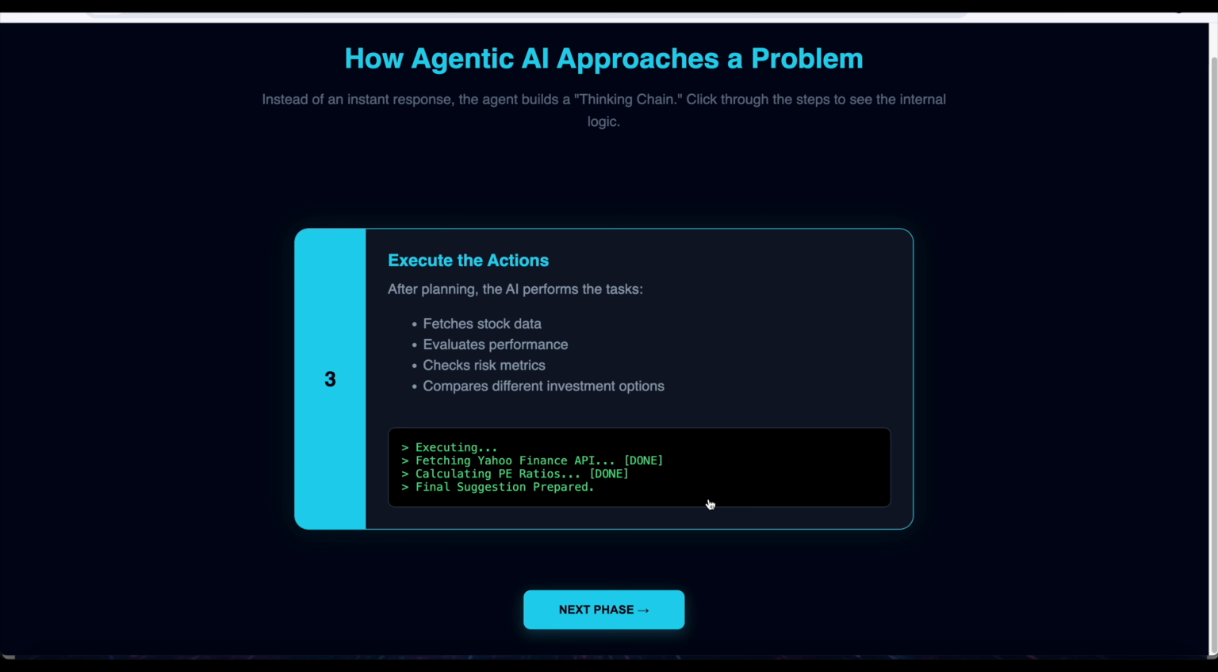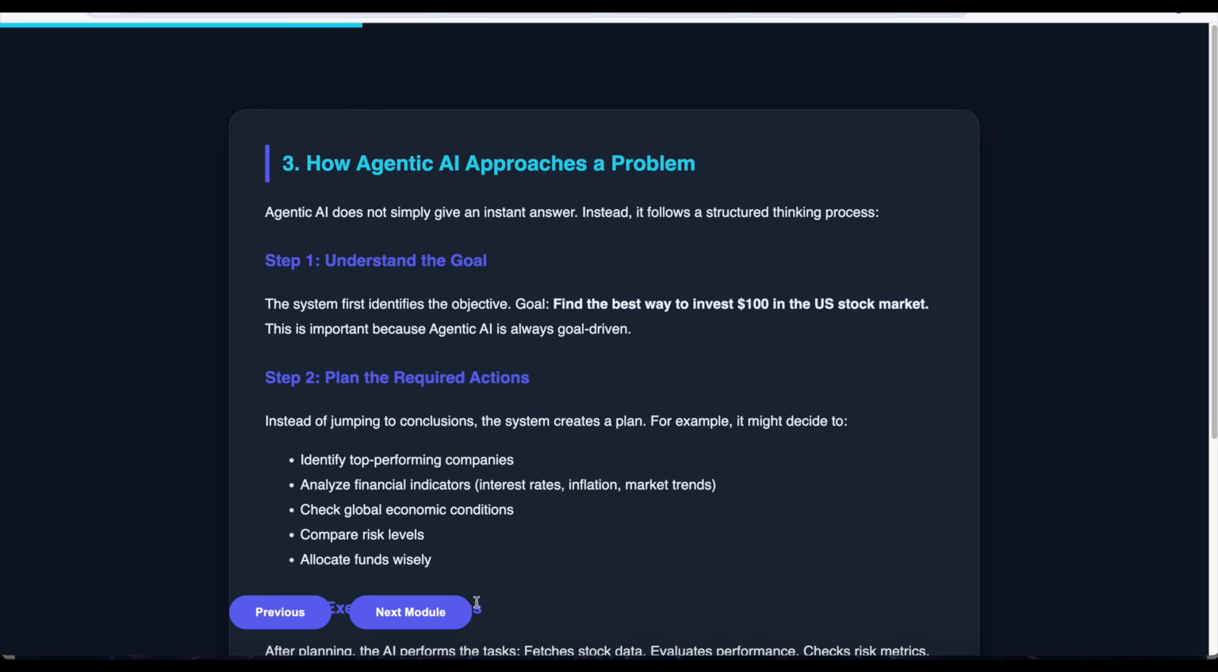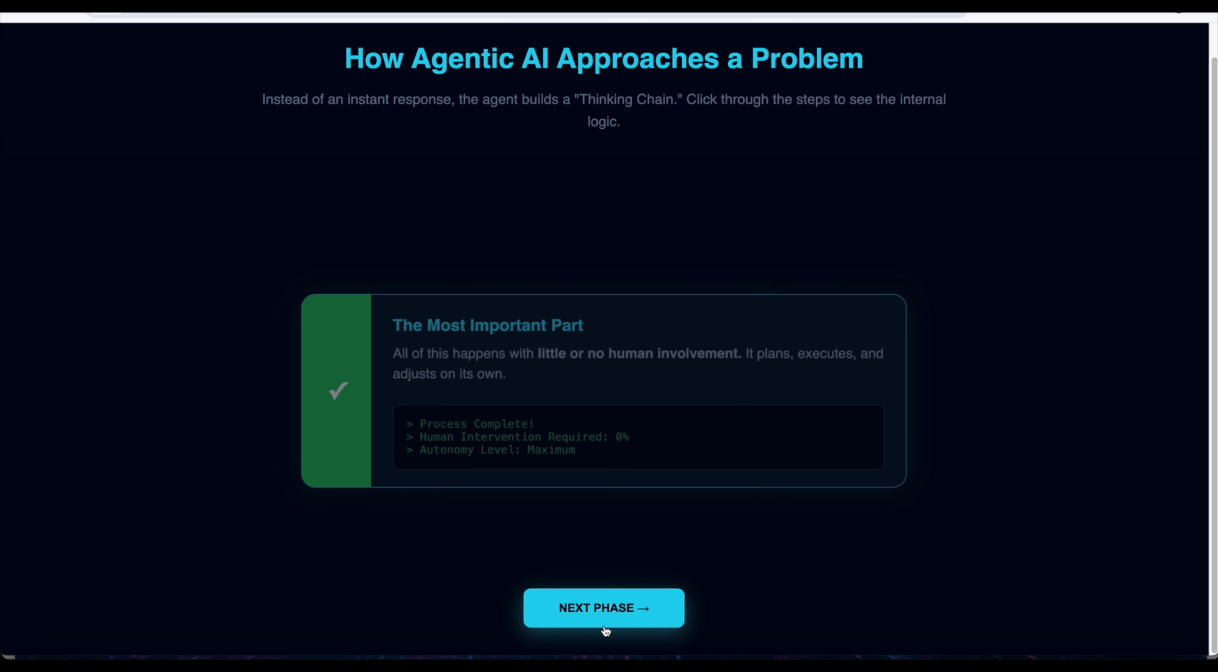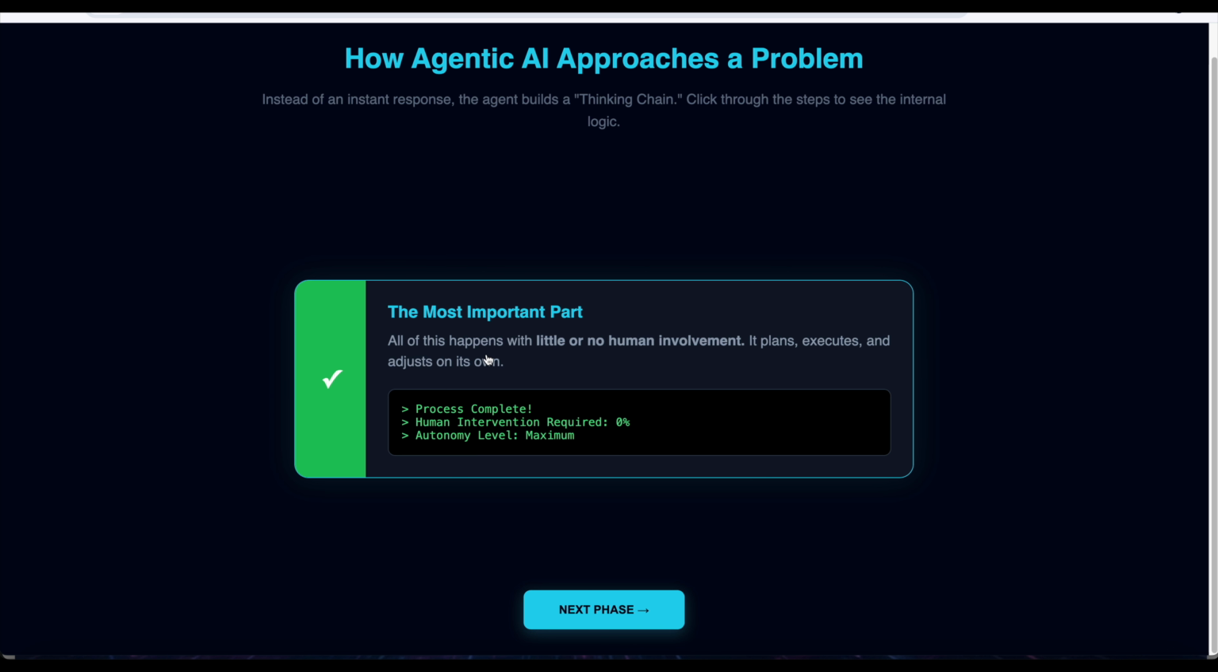Next, execute the actions. After planning, the AI performs tasks. It fetches the stock data, then evaluates the performance, checks risk metrics, and compares different investment options. The most important part is that all of this happens with little or no human involvement. It plans, executes, and adjusts on its own. That's how it approaches the problem.